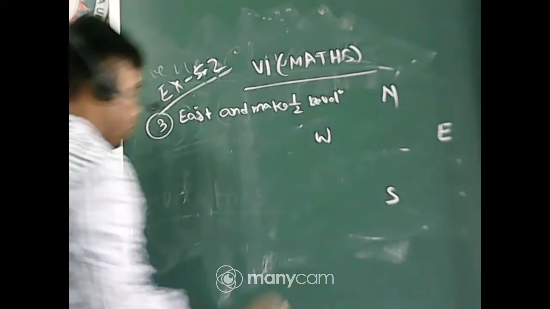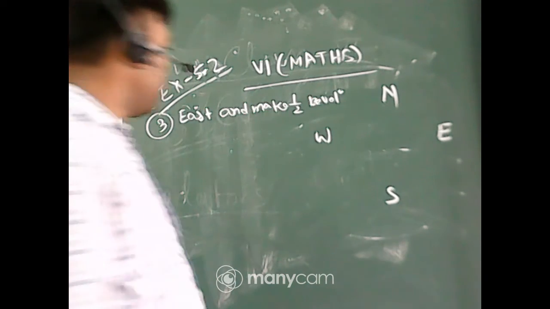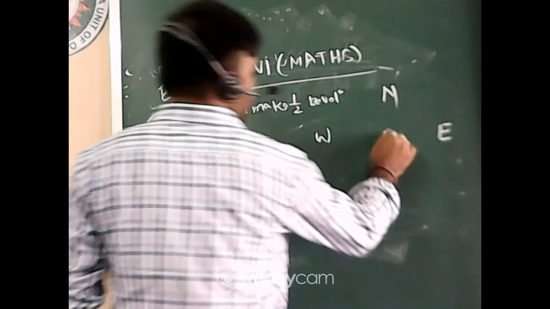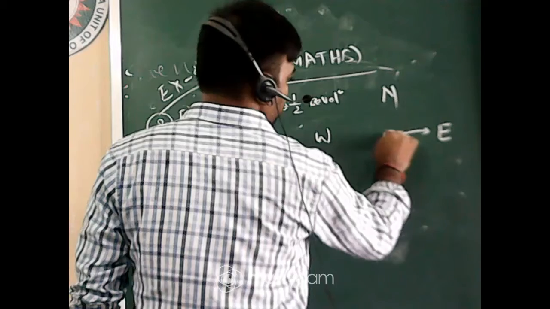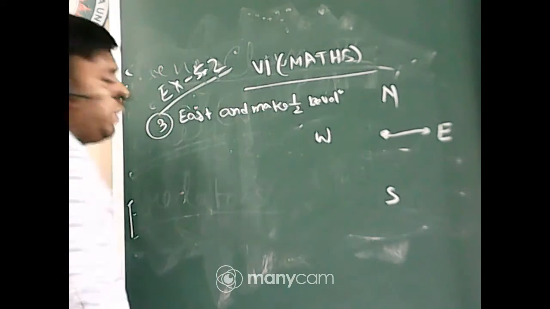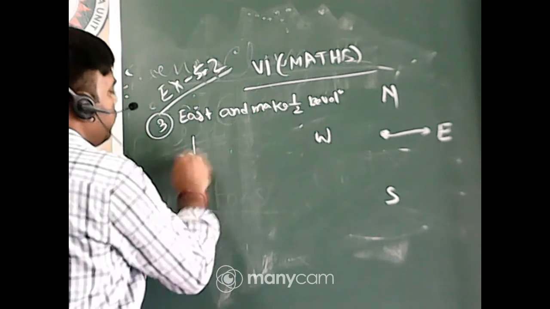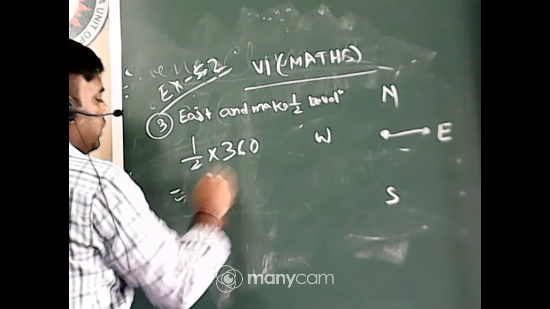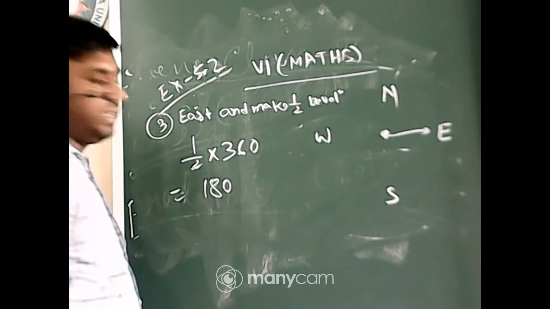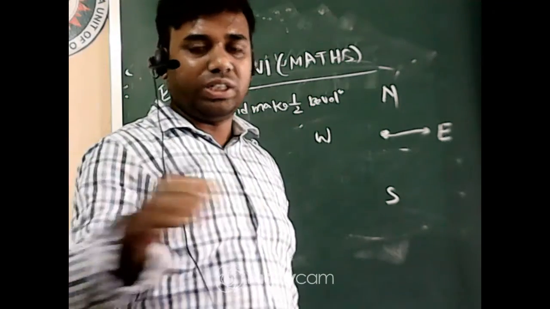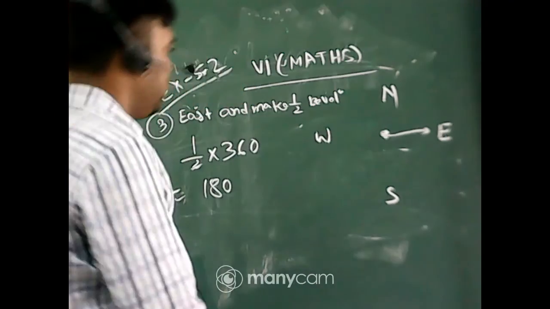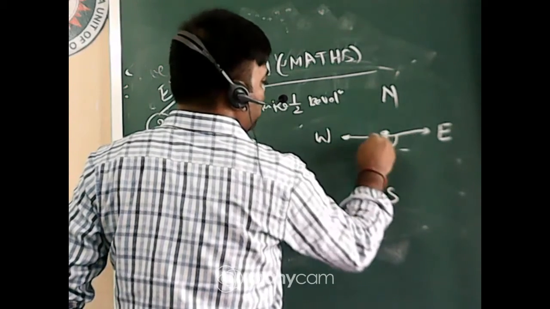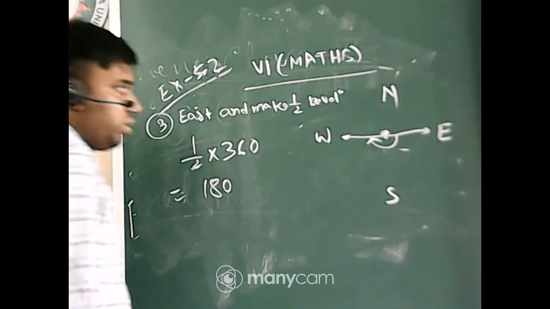Half revolution means 1/2 into full revolution 360, that is 180. So 180 means straight line. So you will be facing at the west. Got it, everyone?